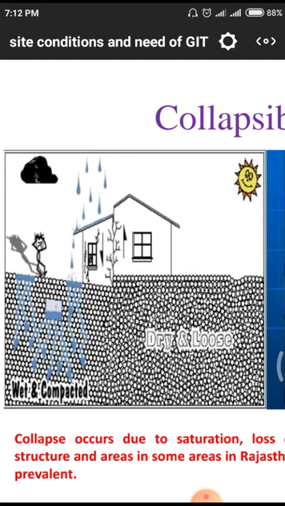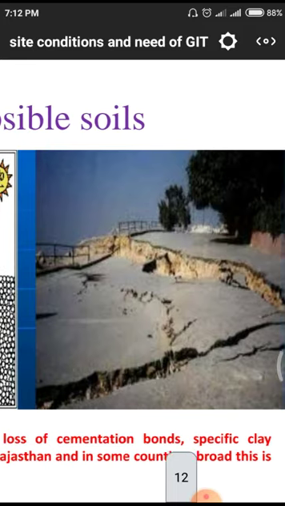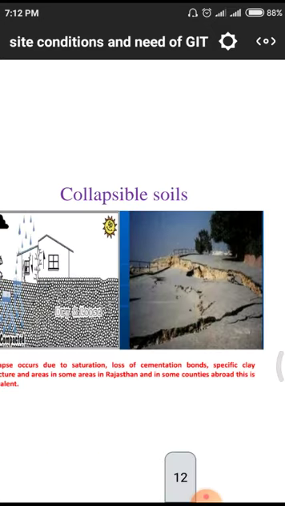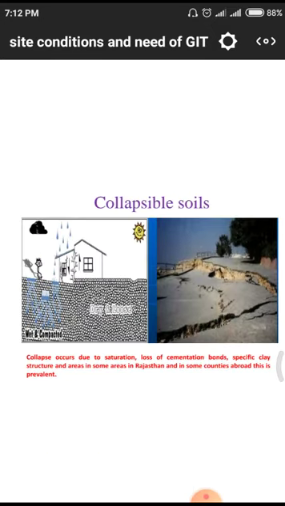Dewatering means whenever there is water in the subsurface, we have to dewater it, otherwise swelling takes place. It is also an example for collapsible soils. The total soil collapses in one direction. So the precaution measures we have to take are: particularly, collapse occurs due to saturation. Saturation means absorbing of water, and loss of cement bonds.